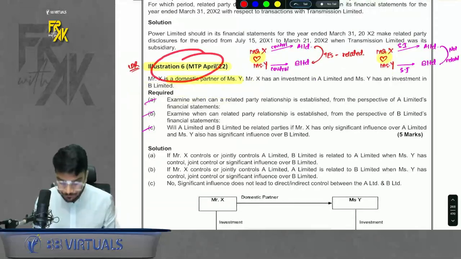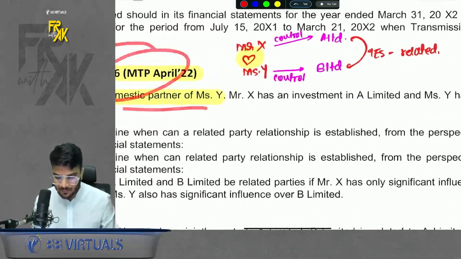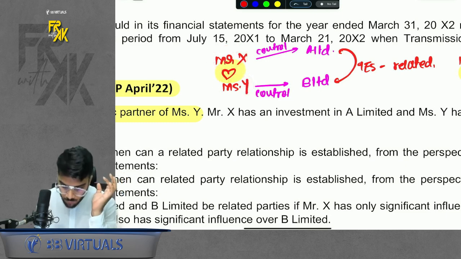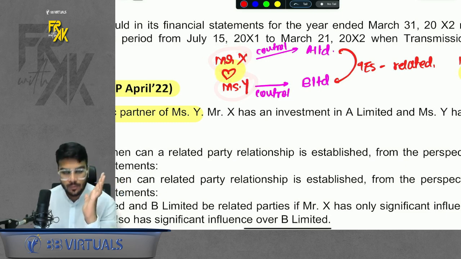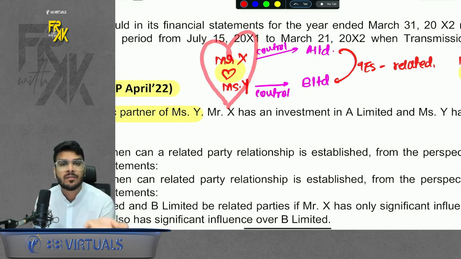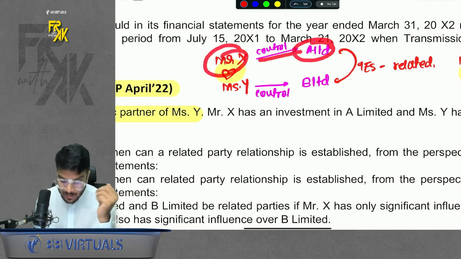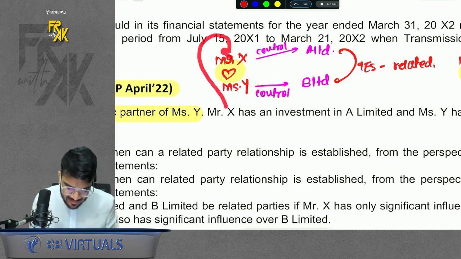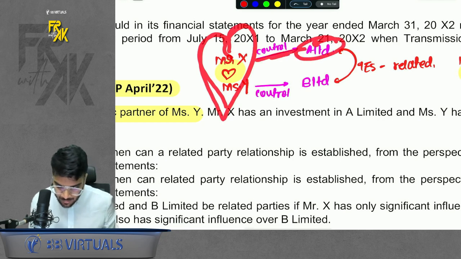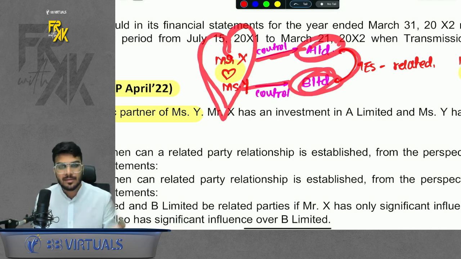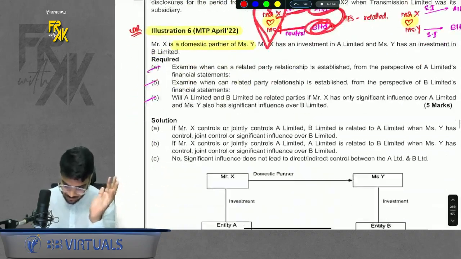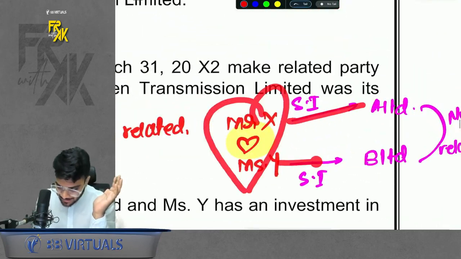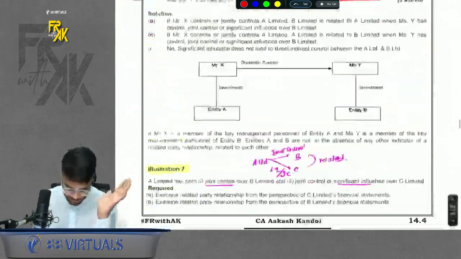Come to example number 6. Here X has a domestic partner Y, so X has a close member Y. Do remember, if you have any close member, what belongs to X will also belong to Y. They are in love. So if X has control in A, it is just like Y has control in A. If Y has control in B, just treat X and Y as a single unit. So this unit has control in A and control in B. Are A and B related? Yes, both sides control, it is fine. Understood? If both sides influence was there, then treated as one unit, and both sides influence, not related in that case. Do remember.